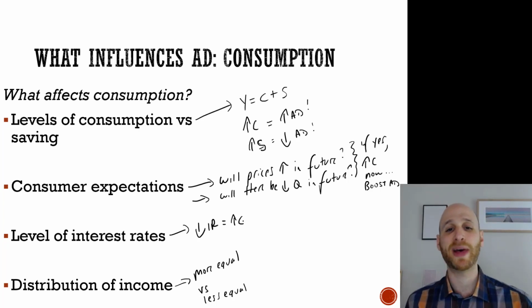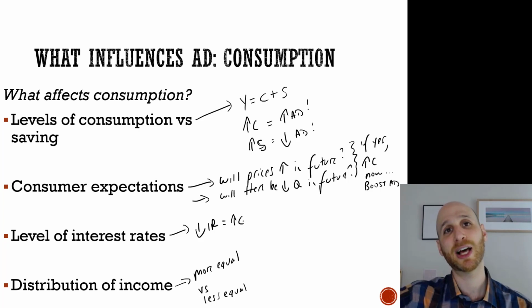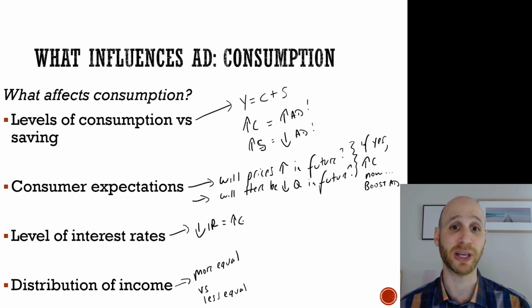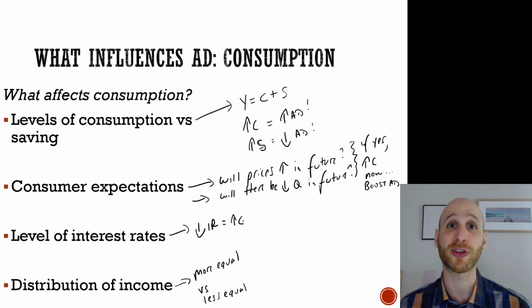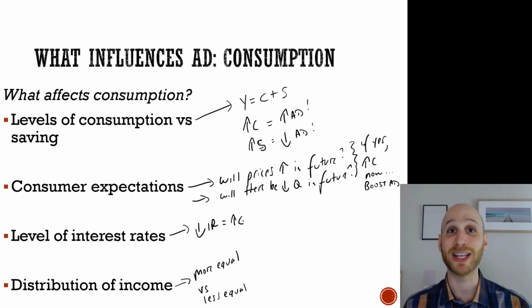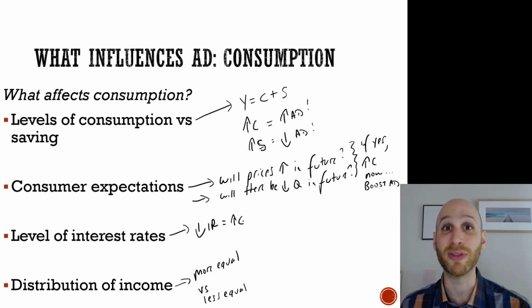And the final point is about the distribution of income. This is how income is distributed across the whole economy. If incomes are distributed more equally and people roughly have similar amounts of income, then more people are going to be spending that money. Because when income distribution is less equal, when there are many rich people, wealthy people aren't going to spend as much, they're going to save. So that's going to reduce consumption. If everybody roughly has the same or similar amounts of income, that should increase consumption and aggregate demand in an economy. Look, you may not buy that argument, and I understand that. I'm just sharing a little bit of theory for you.